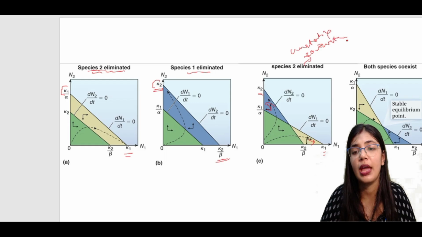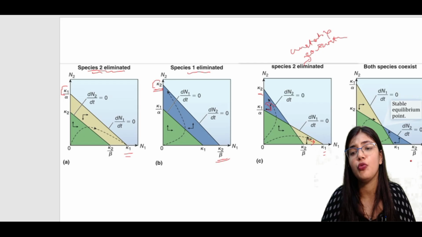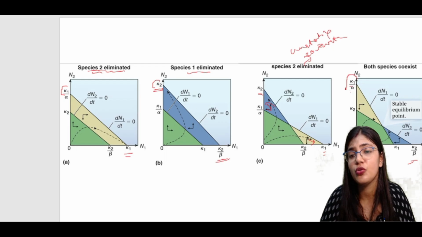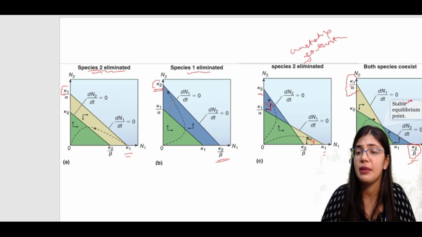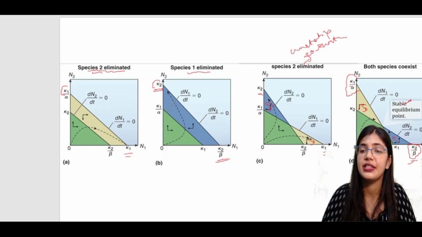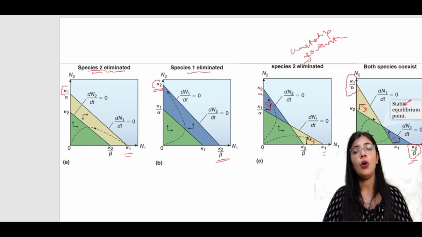So here it will show unstable coexistence. Okay, and in this case you can see that K1 by alpha and K2 by alpha, they both are present in higher intercept. Okay, so here the K1 by alpha which is present, for species 2 it is present high, and for species 1 it is present, and so it will show the stable equilibrium, because here the direction of this resultant is facing towards each other. That is the reason it is showing the stable coexistence.